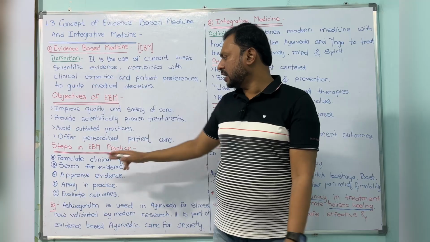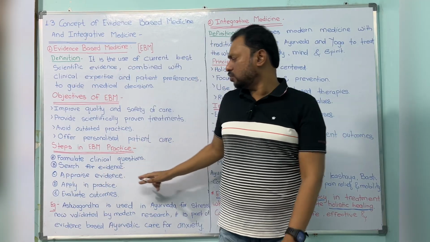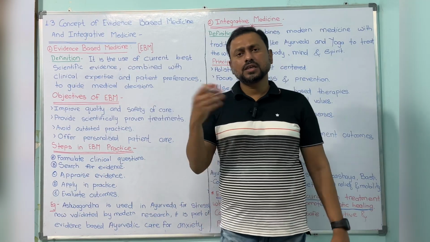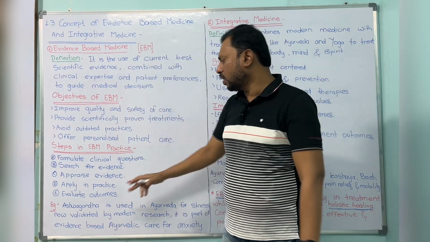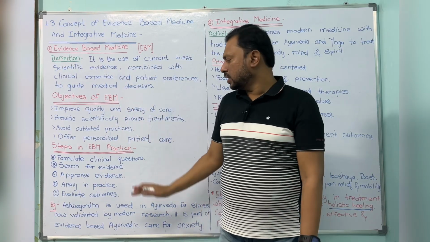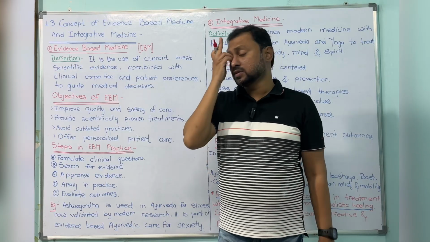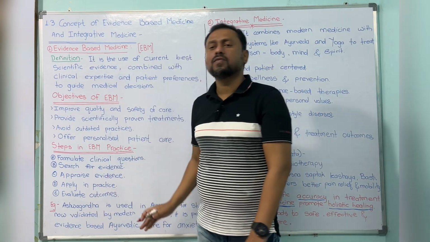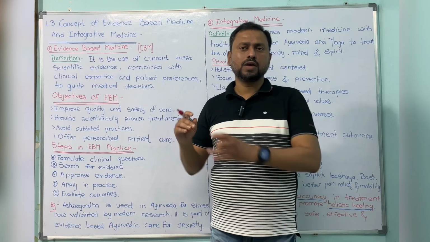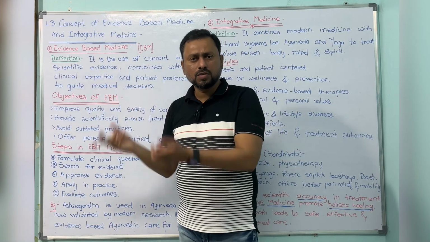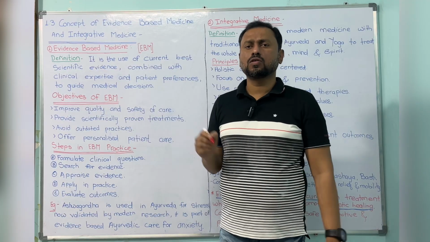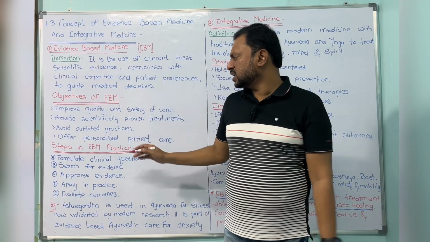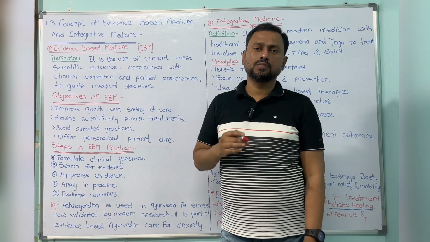Then, the fourth step, we give it to the patients, that is, apply it in practice. The last step, after the practice, is to evaluate the outcome. What happened after the treatment was given, that outcome you have to evaluate. These are the steps in EBM.